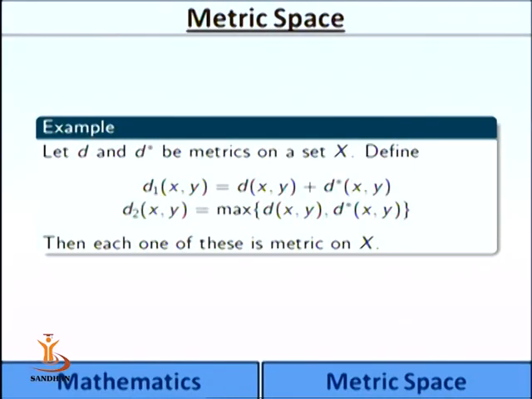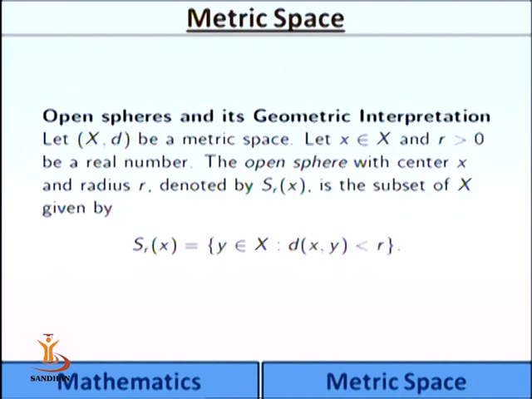Now suppose you are given two metrics d and d star on a non-empty arbitrary set X, then we will define again two metrics, that is d1xy is equal to dxy plus d star of xy, that is the sum of those two metrics, and d2xy is equal to the maximum of dxy and d star xy. Then each one of these is a metric on X. All the properties of d1 and d2, that is non-negativity, symmetry and triangular inequality, will easily follow from the properties of d and d star.